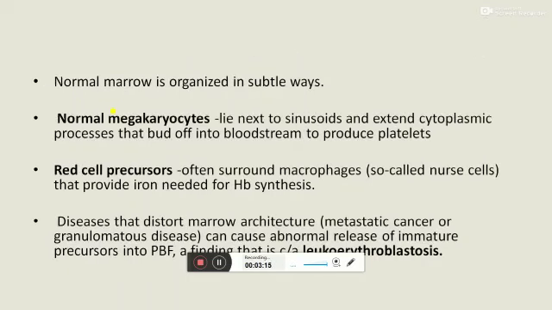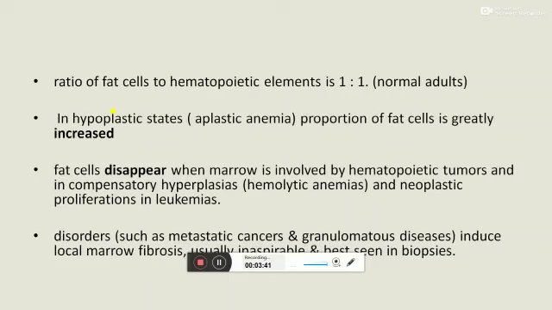In normal bone marrow, all three lineages, megakaryocytes, red cell precursors, and WBC precursors, are organized in a proper way. Normal megakaryocytes lie next to the sinusoids and extend their cytoplasmic processes into the bloodstream to produce mature platelets. Red cell precursors often surround macrophages because of the need of iron for hemoglobin synthesis.